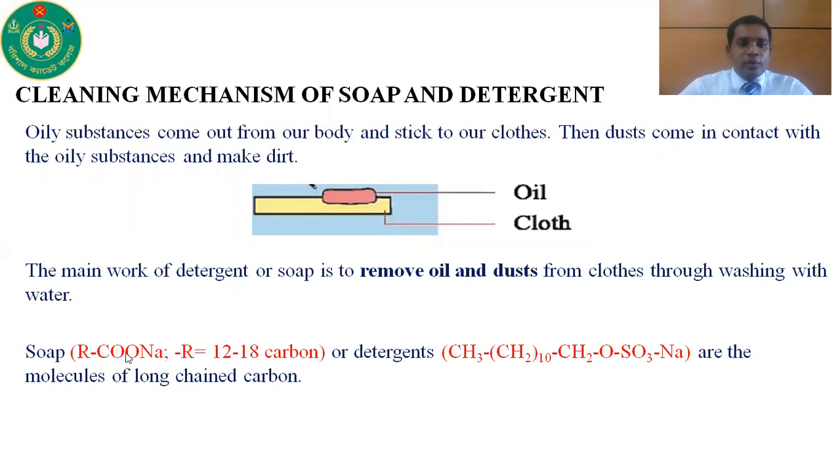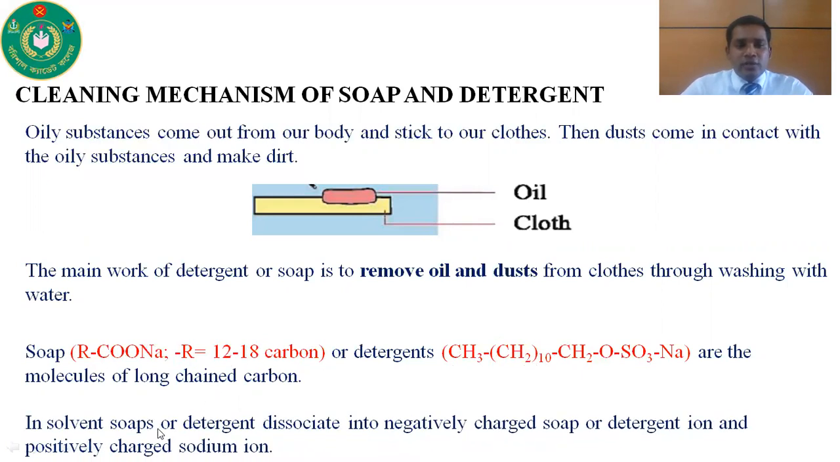We already know the formula of soap and detergent. Here is the formula of soap, RCOONa. Here R is an alkyl radical and it contains 12 to 18 carbons. And in case of detergent, this is CH3(CH2)10CH2OSO3Na. This is the chemical formula of detergent. So from the chemical formulas of detergent and soap, you can see that there is a long chain of carbon in soap and also in detergent.